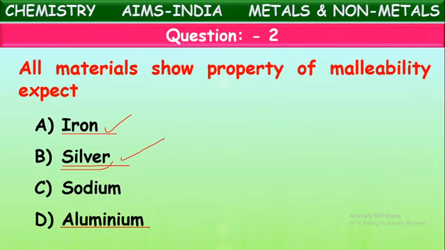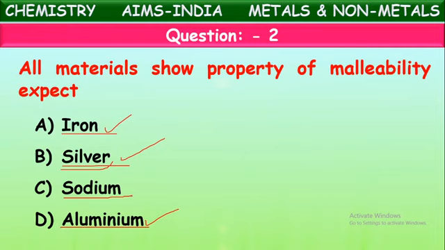Aluminum is used for making utensils. Aluminum also has the property of malleability; it can be beaten into very thin sheets. Whereas sodium is one of the soft metals. Some metals like sodium, potassium, and lithium are soft metals. They are like our soap and can even be cut with a knife.